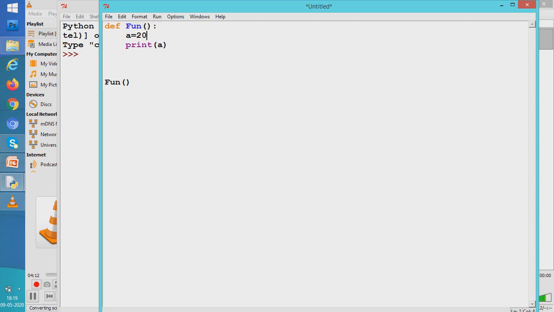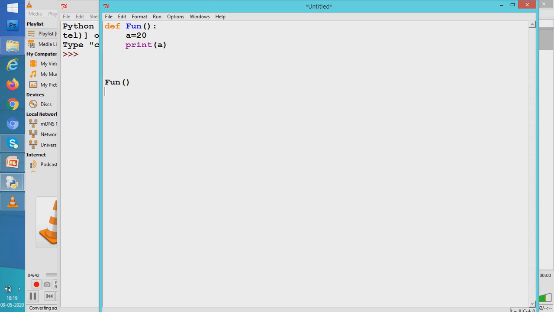The first code is a gets 20, then the second code is print the value of a. So 20 is printed. After the function's execution is over, the control comes back to the line which called the function. So it comes back here. As this work is over, control is shifted to the next line, and whatever is written in the next line gets executed.